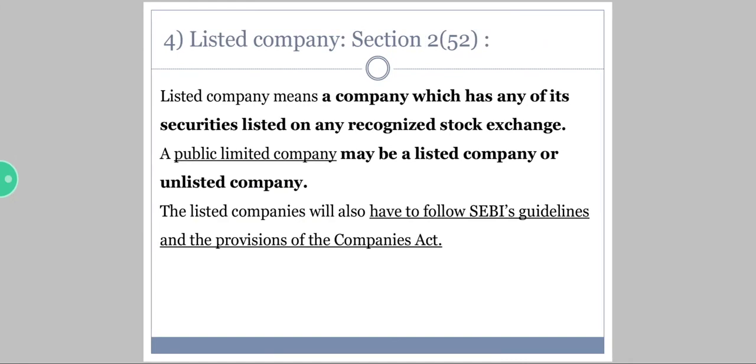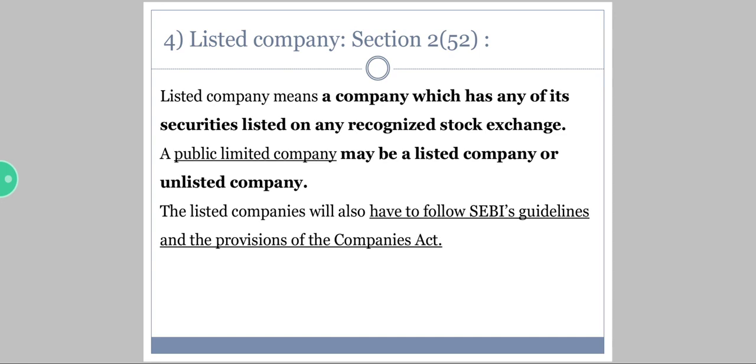Coming to the fourth one is listed companies. Now see, a listed company means a company which has got its name in the recognized stock exchanges. Now, a company which has any of its securities listed on any recognized stock exchange. A public limited company may be a listed company or an unlisted company. See, the listed companies will also have to follow SEBI's guidelines, Securities Exchange Board of India, and the provisions of the Companies Act.